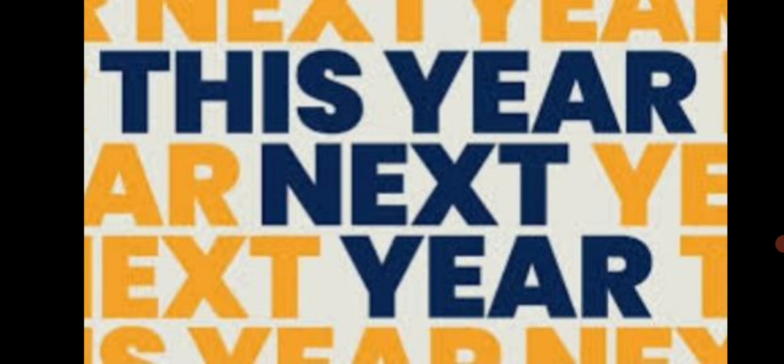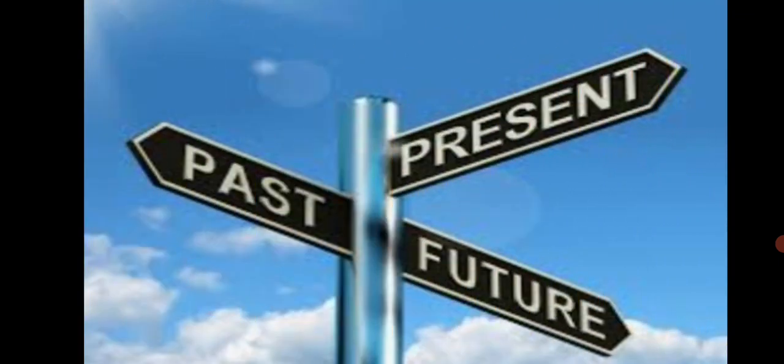When we use these words, we are actually measuring time in our minds. Now, today, and this year are terms that indicate the present. So, when you say right now I am in standard 5th, you are talking about your present. Some time ago, yesterday, and last year are terms that indicate the past. Last year you were in 4th standard. So, this is how you indicate your past. And after some time, tomorrow, next year are words that indicate the future.